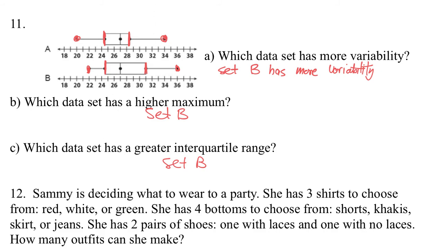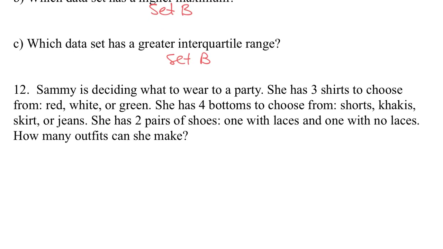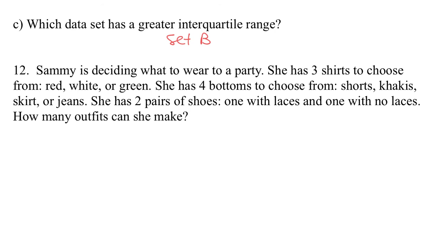Number 12. Sammy's deciding what to wear to a party. She has 3 shirts to choose from. She has 4 bottoms to choose from. She has 2 pairs of shoes to choose from. How many outfits can she make?